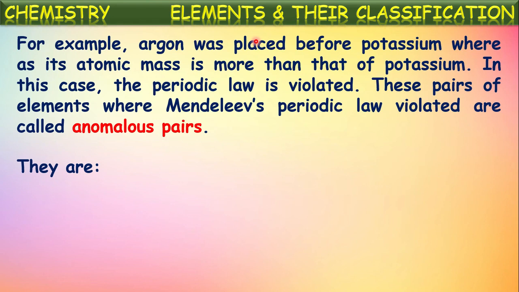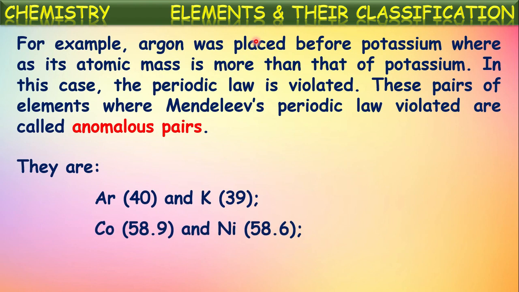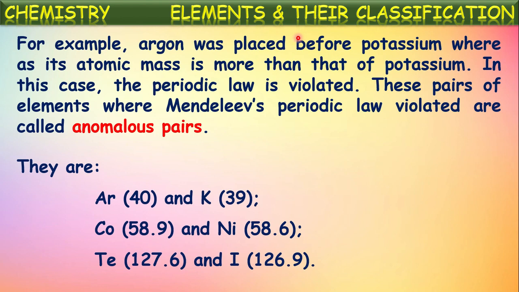Let us see those anomalous pairs here. One, as we said now, is argon and potassium. Another one is cobalt and nickel. One more is tellurium and iodine. If you observe here, the second element has lower atomic mass than the first element. But in Mendeleev's periodic table, the element with higher atomic mass is written first, followed by the element with lower atomic mass.